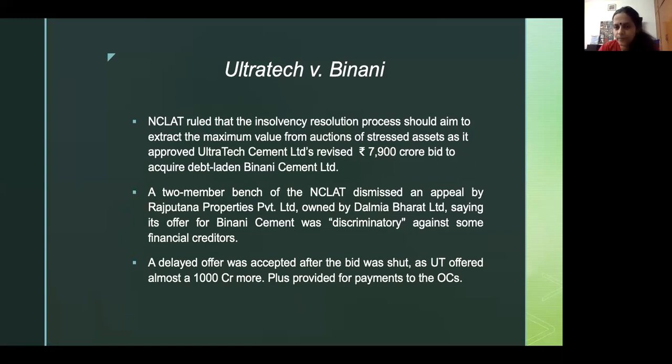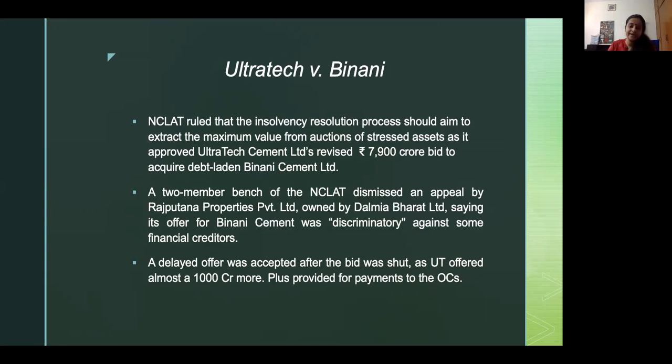Now, finally when it came to NCLT and NCLAT, two questions were for decision before the court. Ultratech was saying, okay, we came late, but we're ostensibly offering 1,000 crores more than Dalmia. Dalmia said that that's all right, but there was a time limit kept in the code. The code has processes to ensure timely resolution of the assets of the corporate debtor. And if those timelines aren't met properly, and if you allow anybody to enter at any time, what's the point?